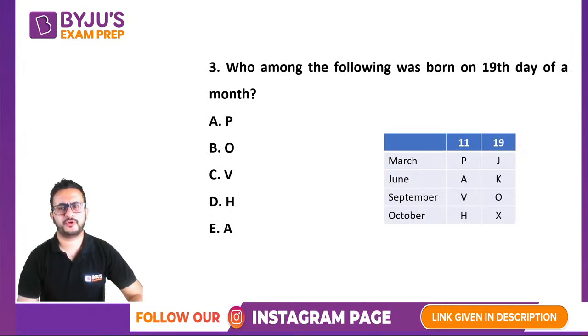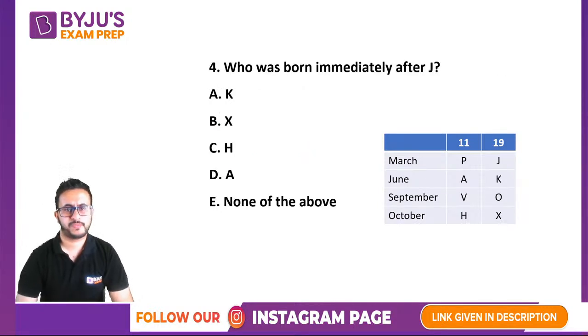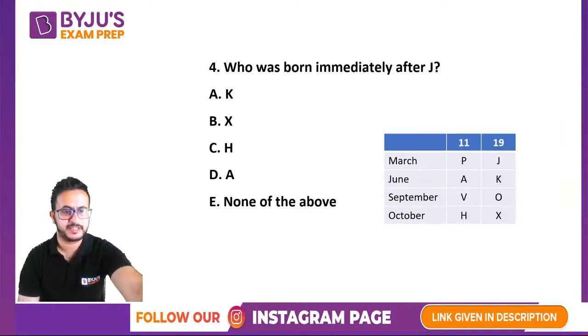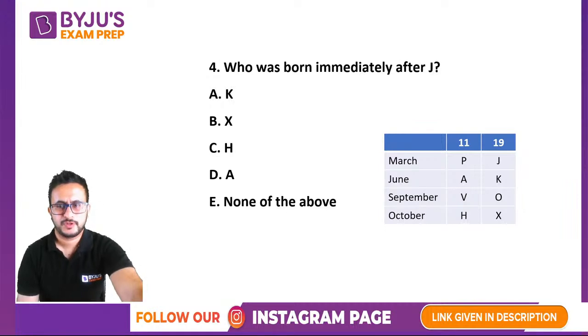Who among the following was born on 19th day of a month? So which of these persons is on 19th of a month? So 19th we have JKOX, right? So the answer will be O. Okay. Who was born immediately after J? So the person born immediately after J is A.